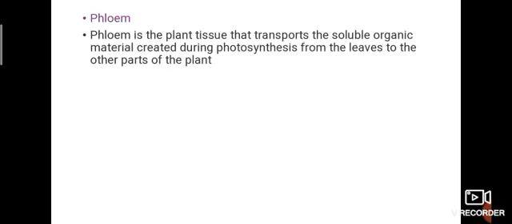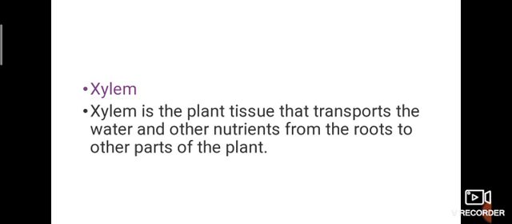What is the function of phloem? It transports starch, like food nutrients, to the other parts of the plant. Xylem transports water and other nutrients from the roots to other parts of the plant. Xylem takes nutrients from the root; phloem takes from the leaves. Is that clear? Okay, dears, the session is over.